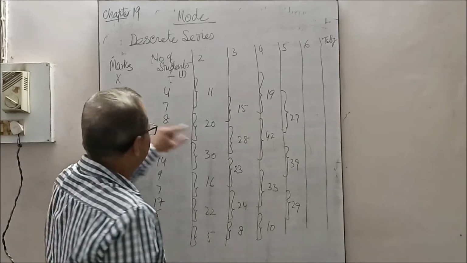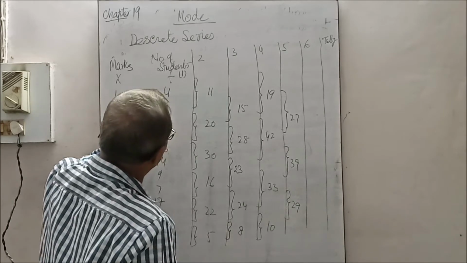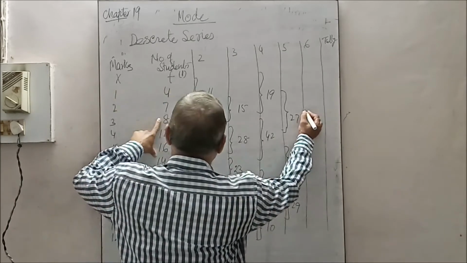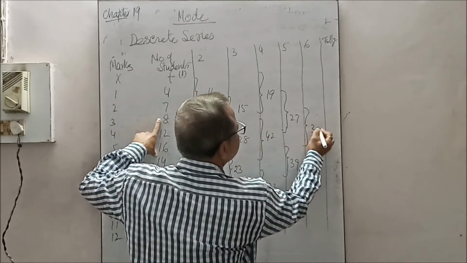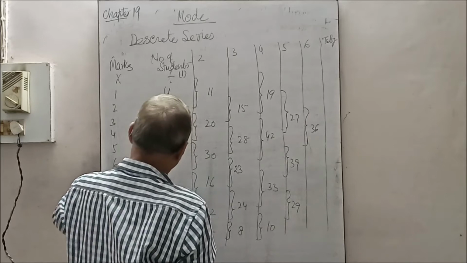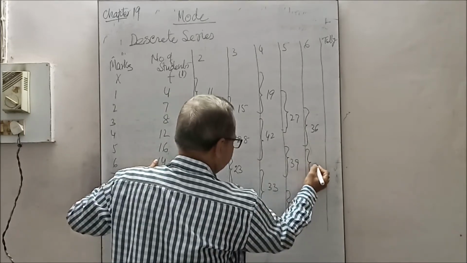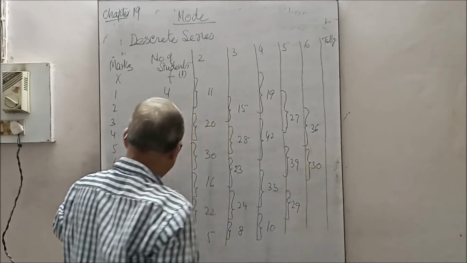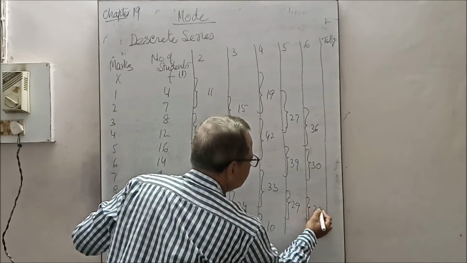In the sixth column, we will leave the first and second, and it will start from the third. 8, 12, 16 is 36. 14, 9 and 7 is 30. 17, 5 and 3 is 25.